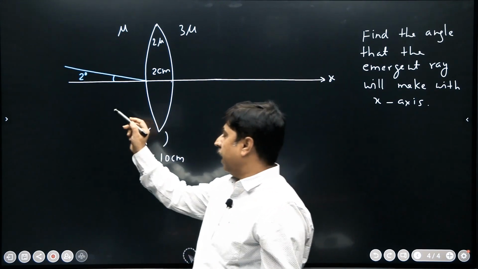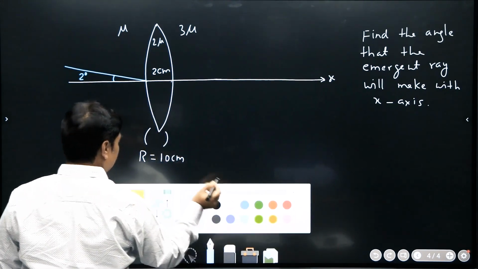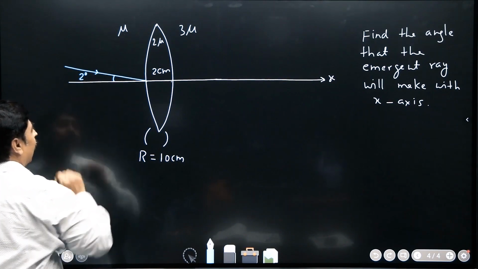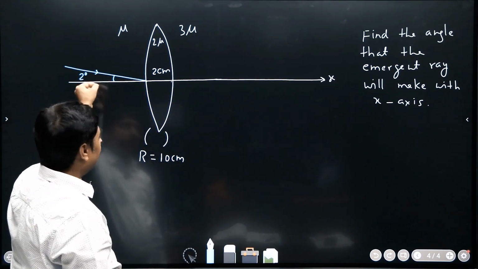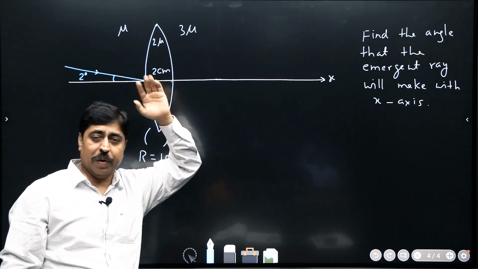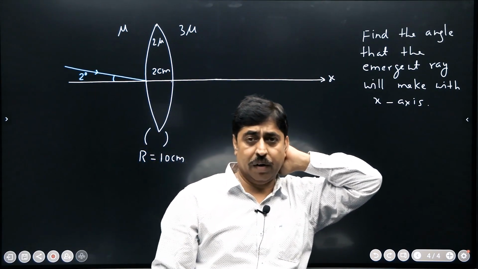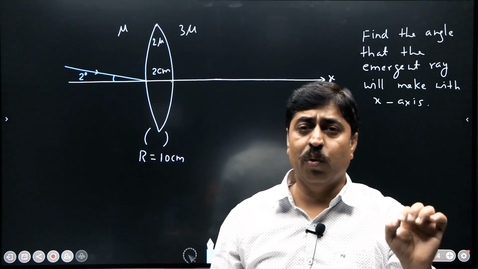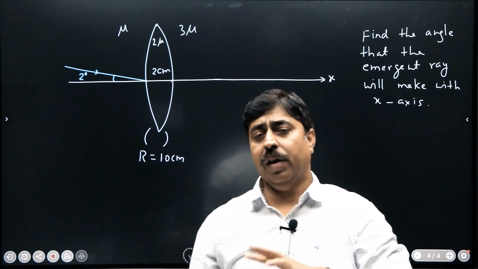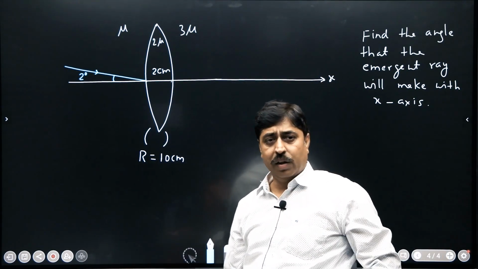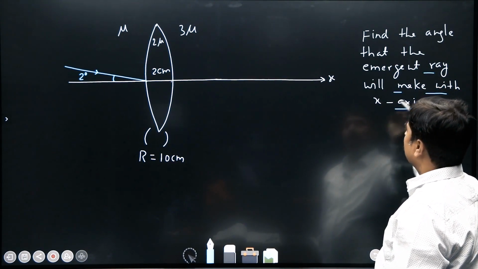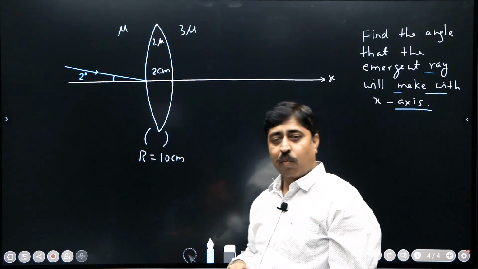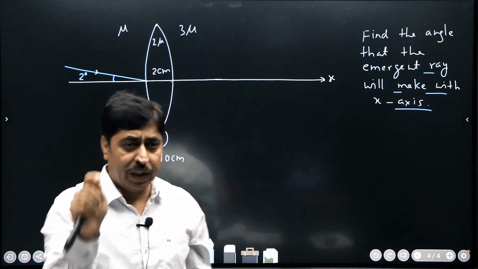Now there is a light ray incident on this lens and it hits the first refracting face as shown in the figure, inclined at an angle of 2 degree with the optic axis, right? So the incident ray makes an angle of 2 degree with the optic axis of the lens, and the question says find the angle that the emergent ray will make with the x axis. What angle will the emergent ray make with the x axis?